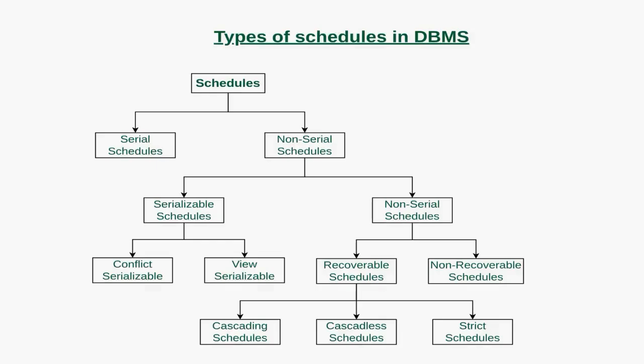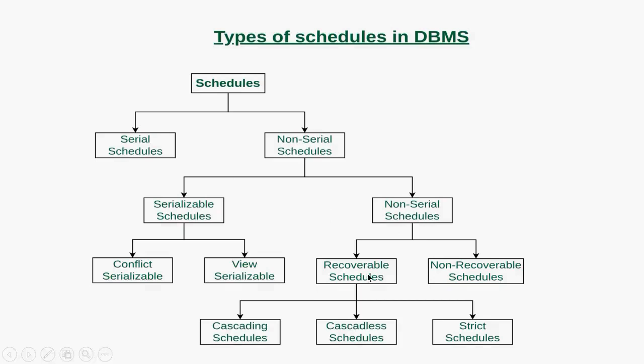So these are the types of schedules. It could be serial, which means the transactions are executed one after the other. Non-serial, there is no prior order where one needs to wait for the other. All the transactions will be concurrently executed. Serializable is a type in which a non-serial schedule could be converted into a serial schedule. Non-serializable ones are not going to be converted, whereas they have recoverable and non-recoverable.